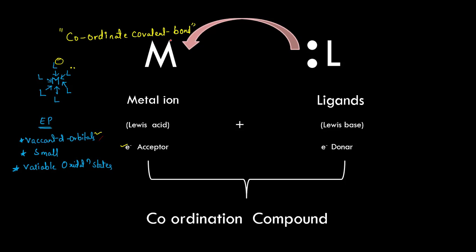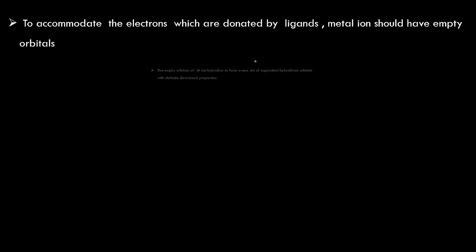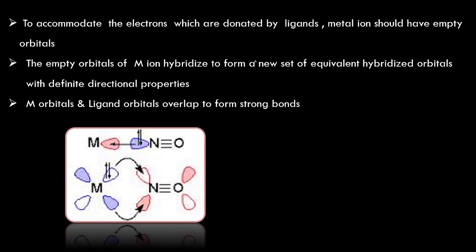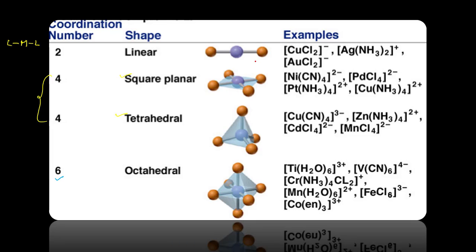This coordinate covalent bond between the metal and ligand takes place with the empty d orbitals. Here also mutual sharing is taking place, but the metal is sharing its empty d orbitals and the ligands are sharing the pair of electrons. In this way the coordinate covalent bond forms, and this is a very strong bond. We discussed the salient features of valency bond theory in my previous videos, and this theory mainly explains